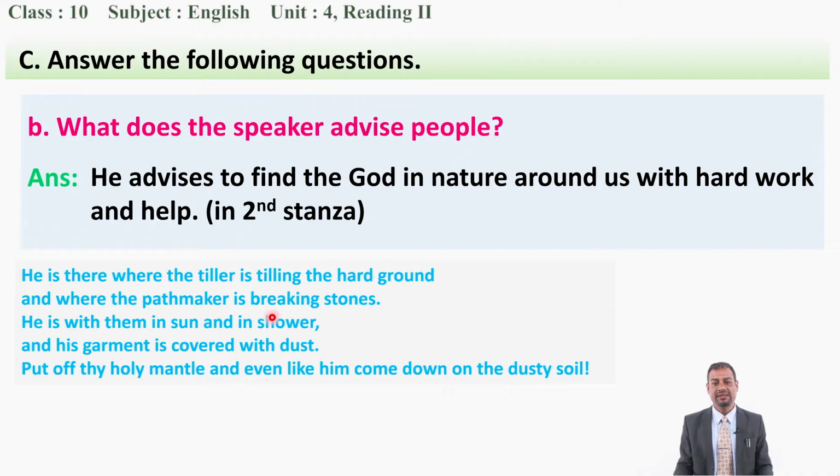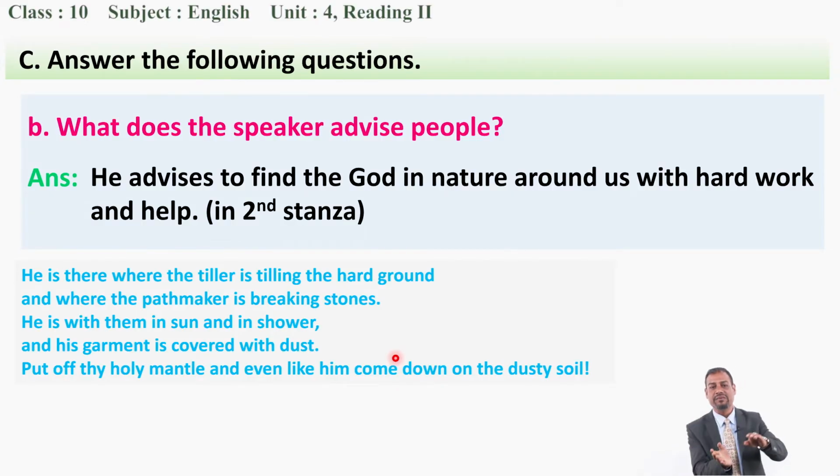And where the pathmaker is breaking stones, God is with that person, the pathmaker, who is breaking the stones. And again, he is with them in sun and in shower, means with the people who walk in the sun, with the people who walk in the rain, and God is with them. It means those people are working hard, and his garment is covered with dust. I have already told you that if we come to the field and work, then we cannot be neat and clean. Our clothes can be covered with dust, stained, tattered, torn. Okay, is it clear?